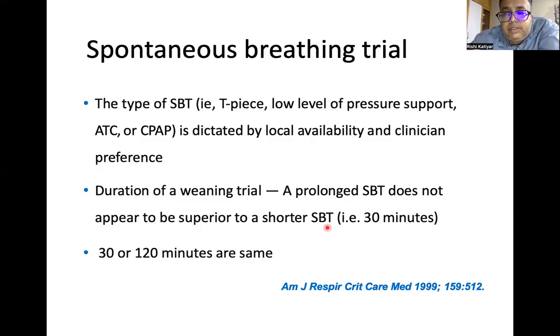Those who give a spontaneous breathing trial for 1 day or 2 days are actually harming the patient. If your patient is meeting the readiness criteria, a simple 30 minutes of spontaneous breathing trial will let you assess whether your patient is tolerating this SBT or not. The results of 30 or 120 minutes are the same.